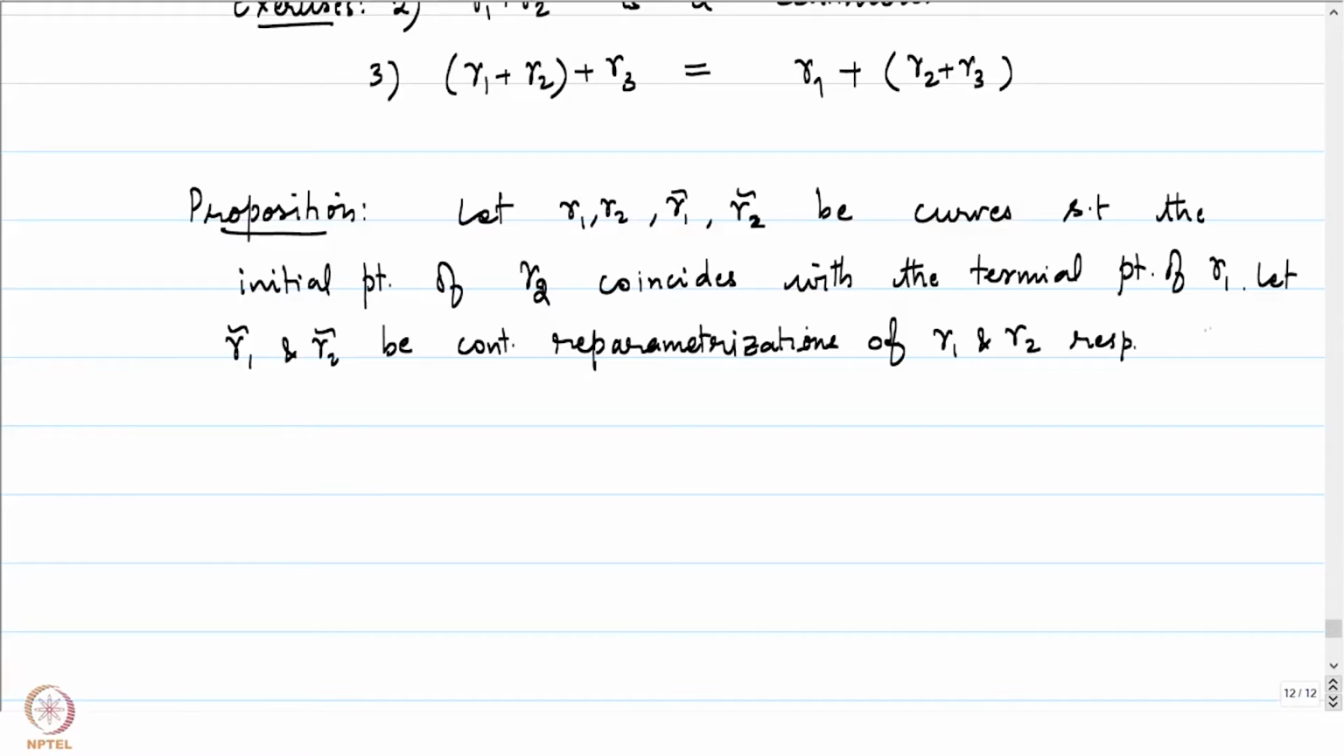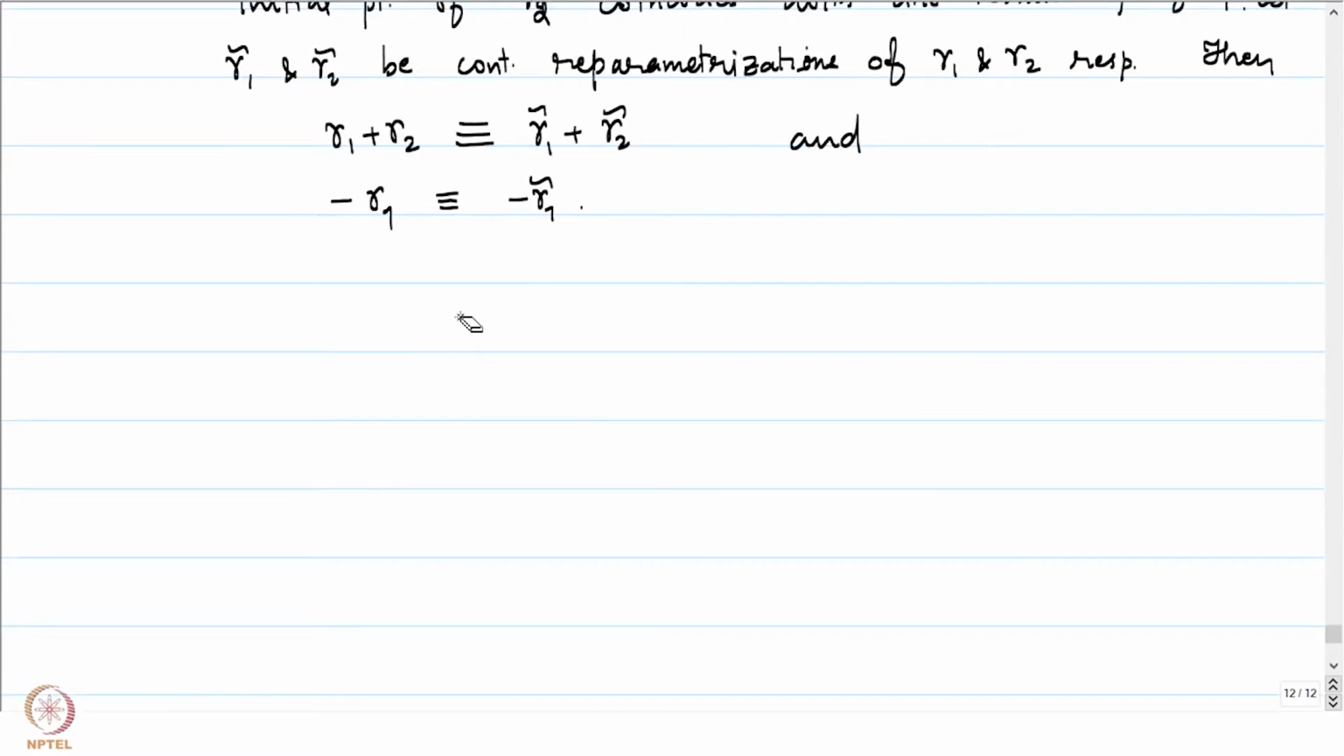What is the proposition telling us? I will write down the statement. Then gamma 1 plus gamma 2 is equivalent to gamma 1 tilde plus gamma 2 tilde. Further, minus of gamma 1 is equivalent to minus of gamma 1 tilde. These are operations which preserve the equivalence class. Let's give a quick proof of the proposition.